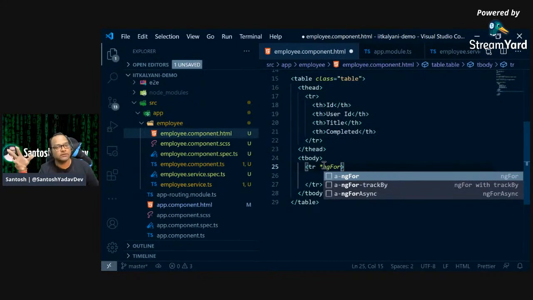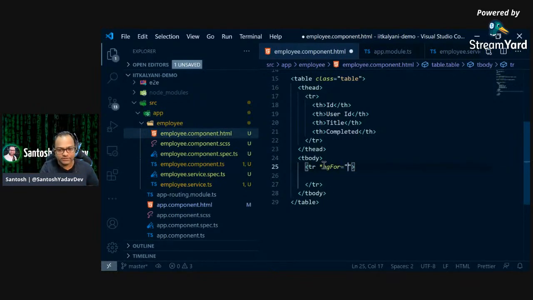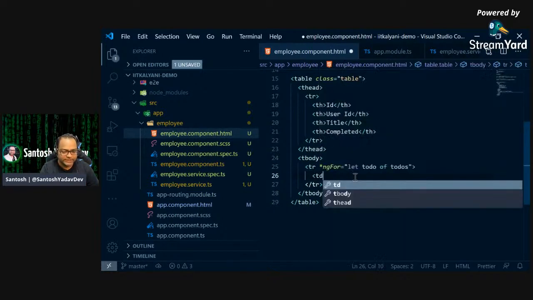It can render 100 records, 200 records; it will create that number of TRs for us. You don't have to do it manually. Then we can say let todo of todos. This todos is nothing but the variable which we have available. So we are running a for loop on the todos, and then we create TDs.